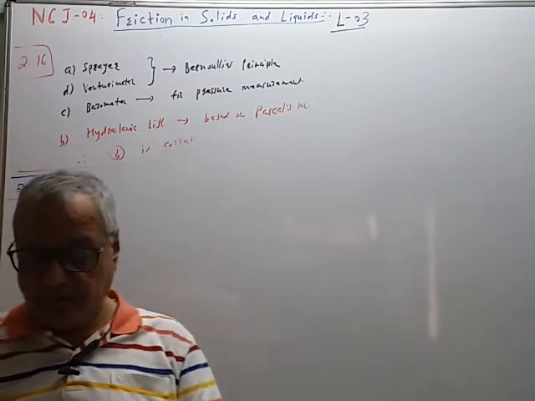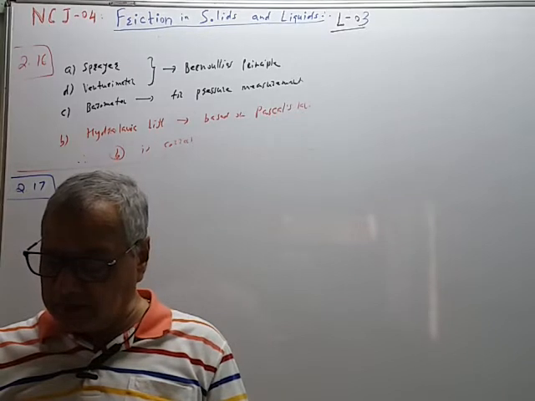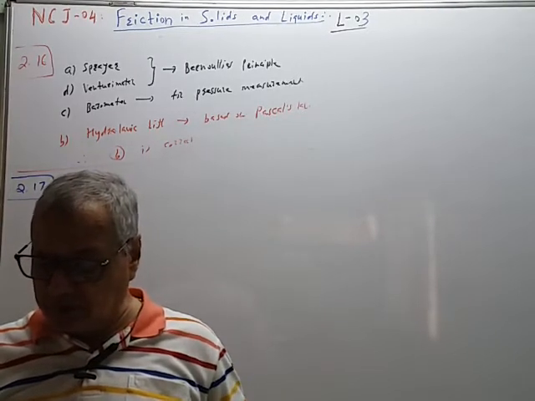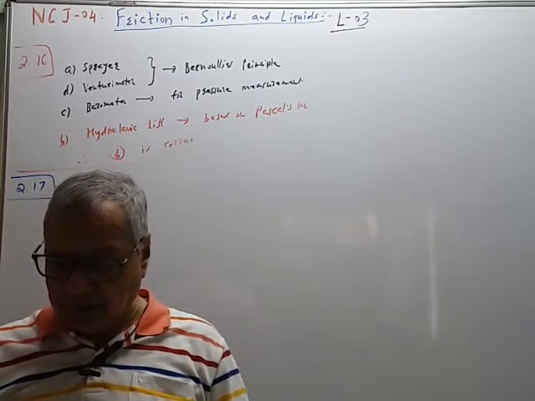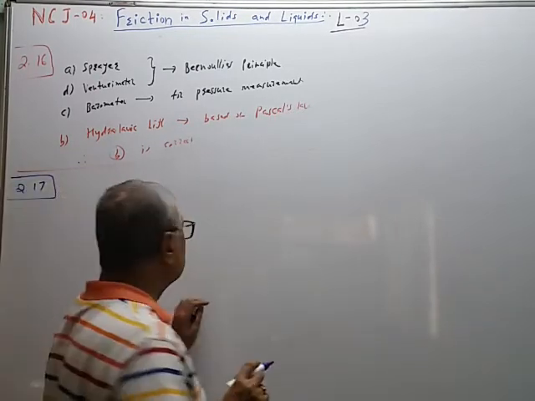Question number 23. 17. One torr is the hydrostatic pressure exerted by the mercury column of height.